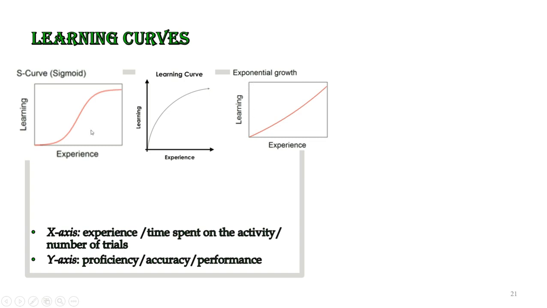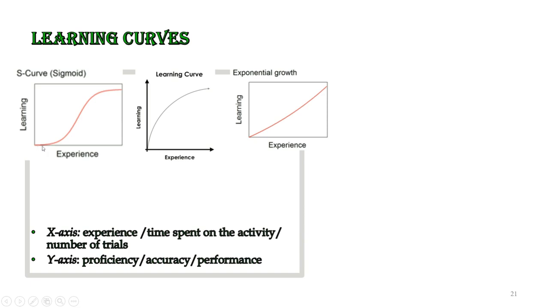So if I look at this curve, we can see that as the activity started, as the project started, the time was going along the x-axis, but there is no improvement in the learning, which means that initially it was difficult to learn the concept, to gain mastery of the concept.